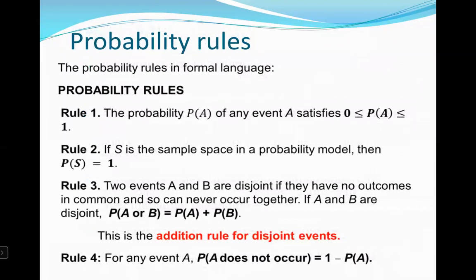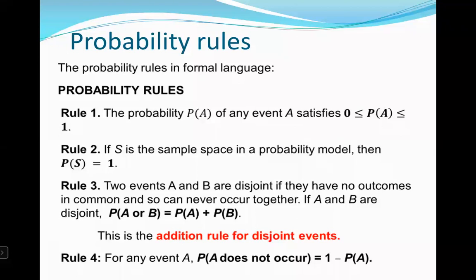And then we have our rules again, but now listed symbolically. So the probability rules in formal, mathematical language are: Rule 1, the probability P of an event A satisfies 0 ≤ P(A) ≤ 1. Rule 2, if S, capital S, is the sample space in a probability model, then the probability that the sample space occurs is 1. Rule 3,